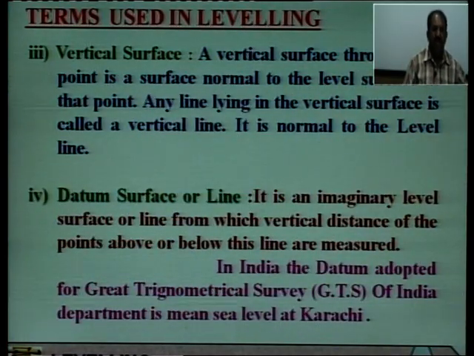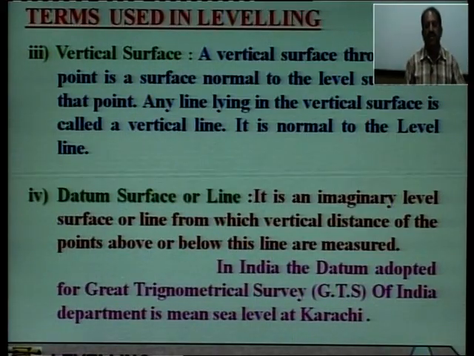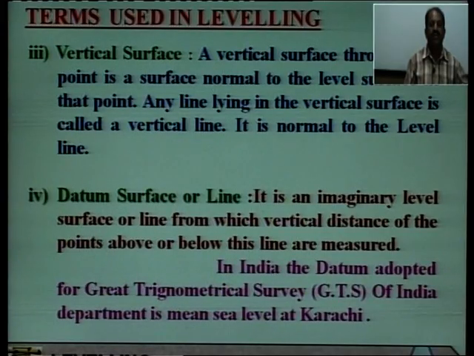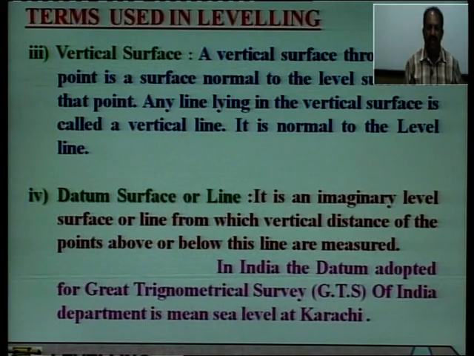Third one is vertical surface. A vertical surface through any point is a surface normal to the level surface at that point. Any line lying in the vertical surface is called a vertical line. It is normal to the level line.